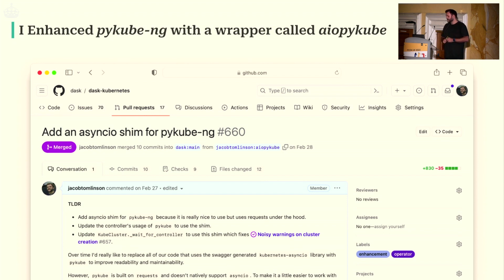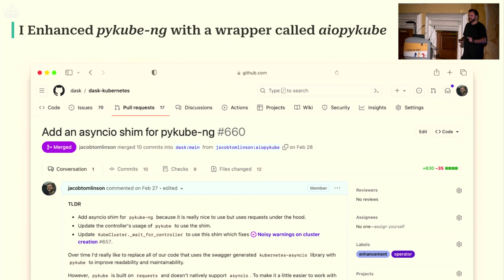I wrote a wrapper called AIO PyKube because PyKube is my favorite API out of all of the APIs. And I thought, okay, I'll wrap that, and then I'll add the missing bits and pieces using the other libraries. I'll expose it through an async interface so that we can do all the async things we need to do. And I'll document this in Dask Kubernetes, and we'll put this in our contributing guide, and people who want to work with our library can come in, use this wrapper, and have a better time. But this was also really messy.